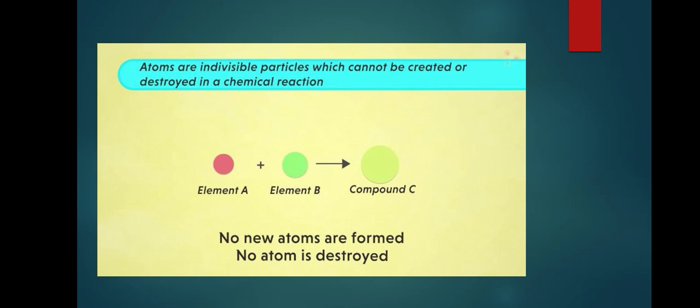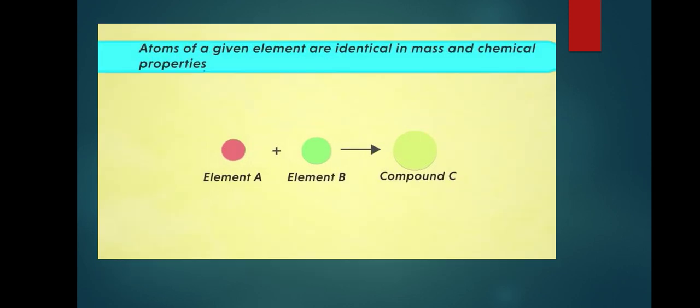In compound C no new atoms are formed. As usual, the atoms that are present in element A are present in compound C, and the atoms that are present in element B, the same atoms are present in compound C. So no new atoms are formed in compound C, the same atoms are present, and no atom is destroyed. Okay, next postulate is, atoms of a given element are identical in mass and chemical properties.